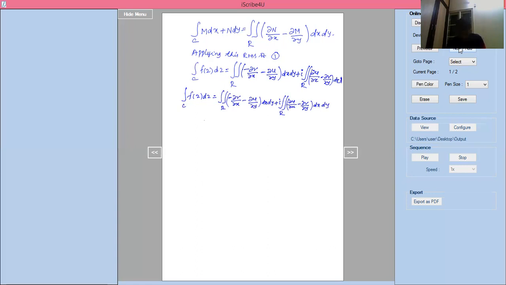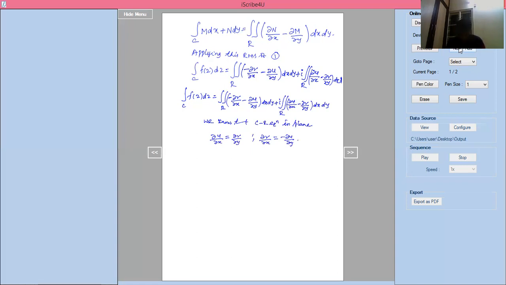We know the CR equations in a plane: dou u by dou x equals dou v by dou y, and dou v by dou x equals minus dou u by dou y.